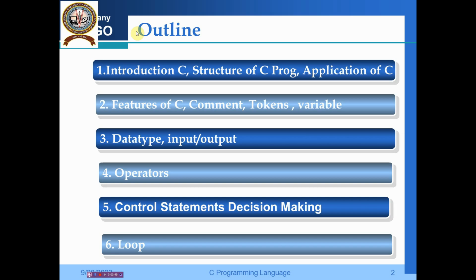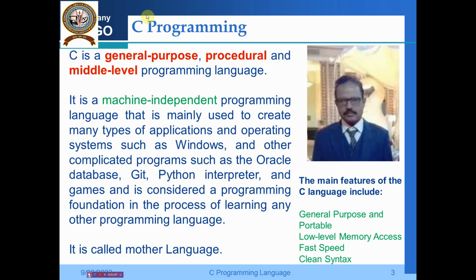This is the very fundamental part of our C programming language, and once we understand these basics, we go on to functions and other parts, also pointers. Now let us understand it professionally.